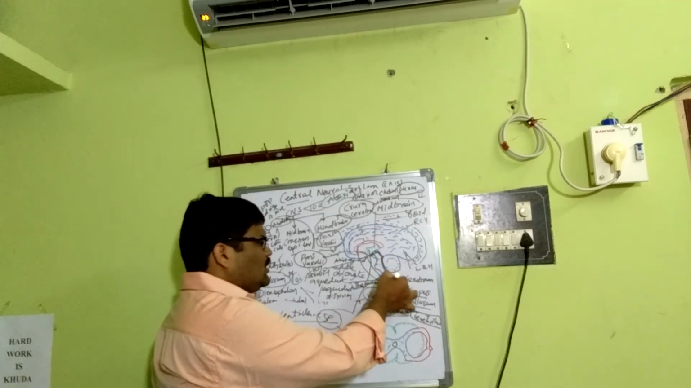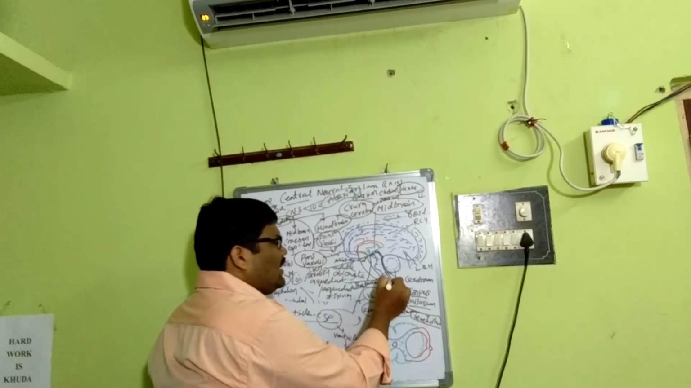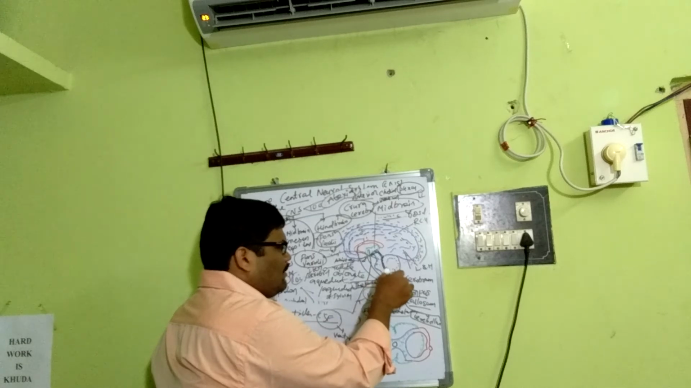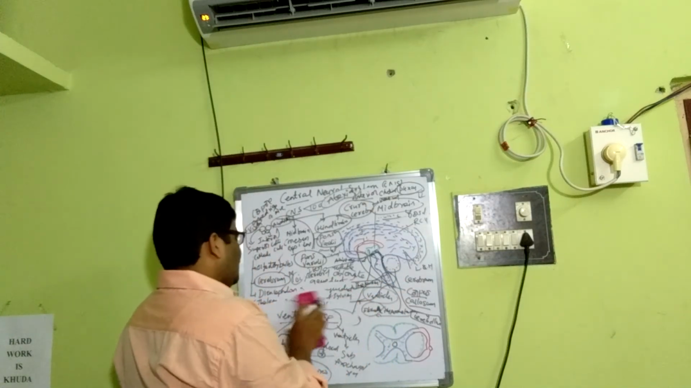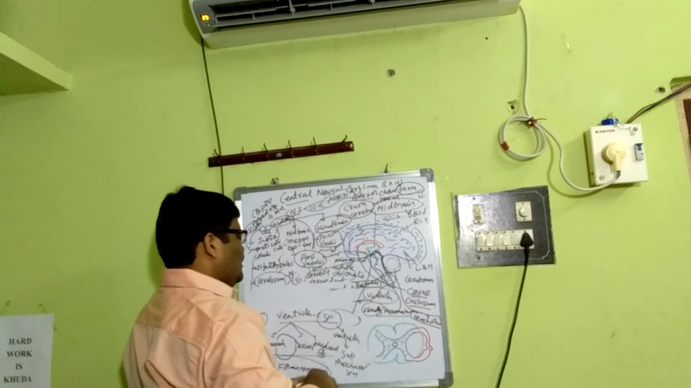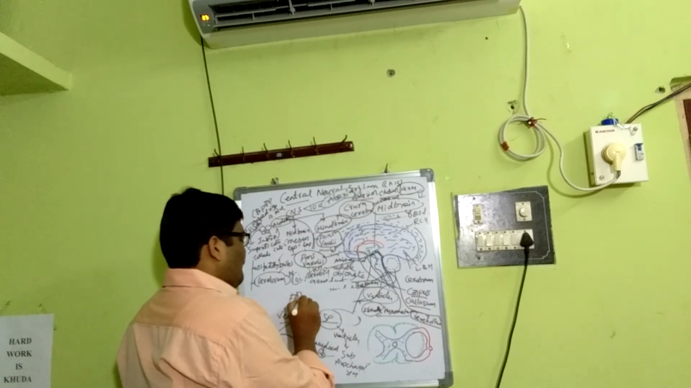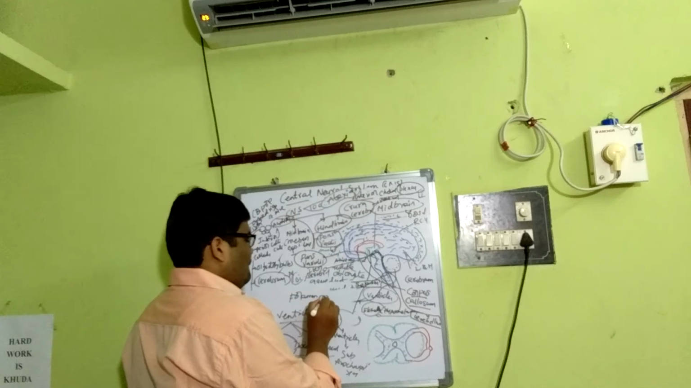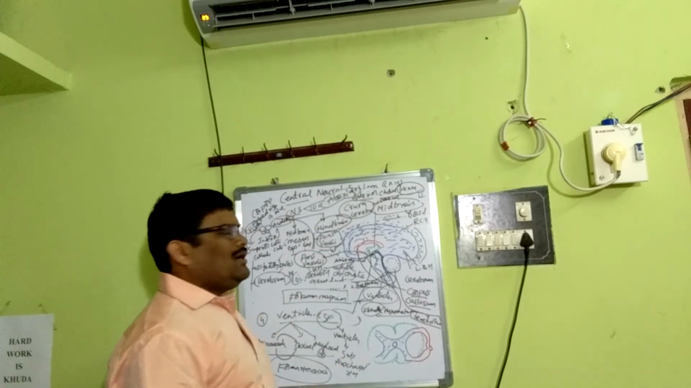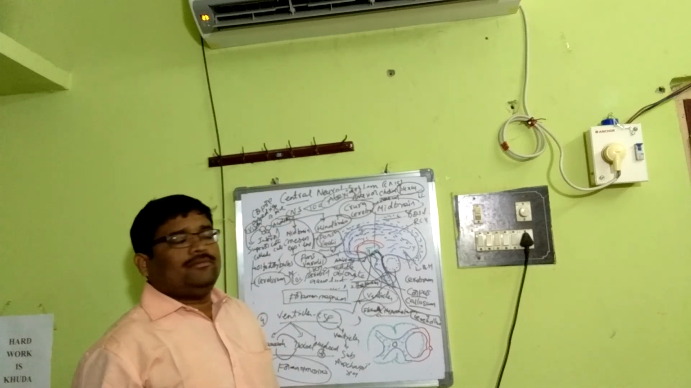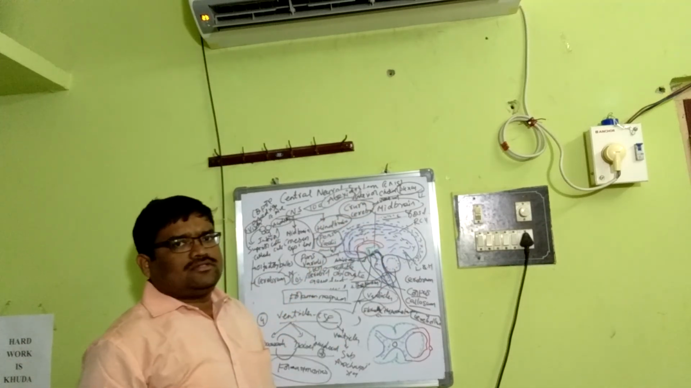Here the myelocoele also continues with the spinal cord, and the medulla oblongata extends into the spinal cord through the foramen magnum. I told you there are different words. You have got to remember them. So that is about the central nervous system, the brain.